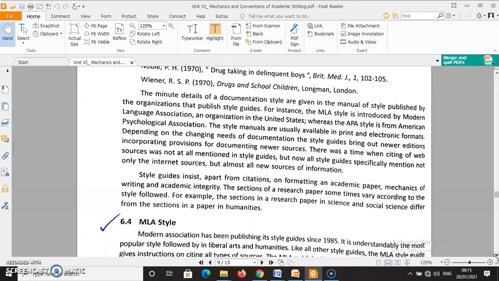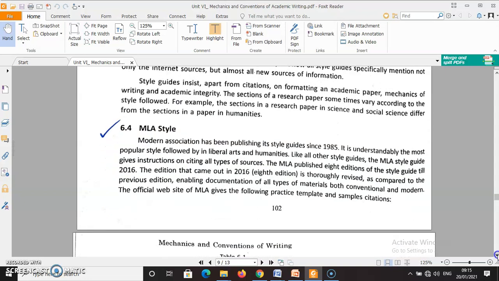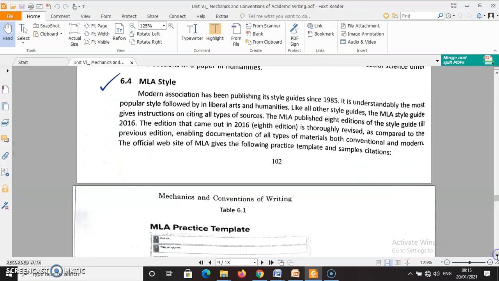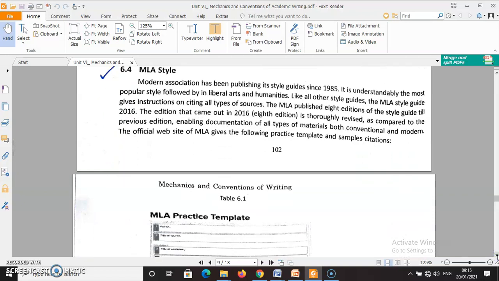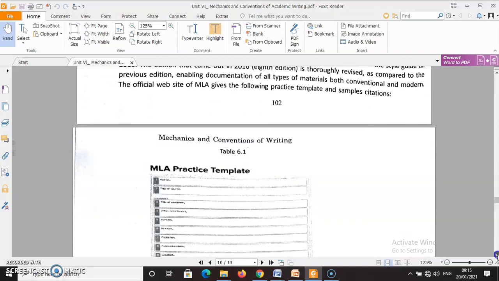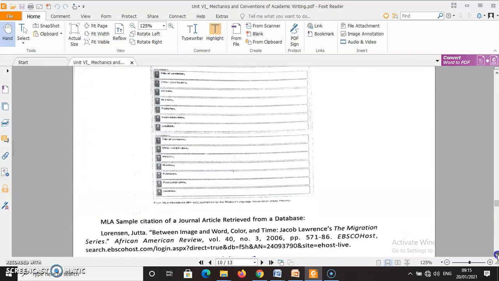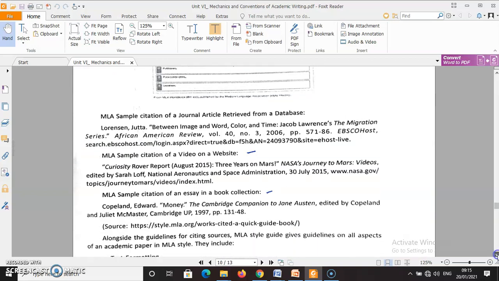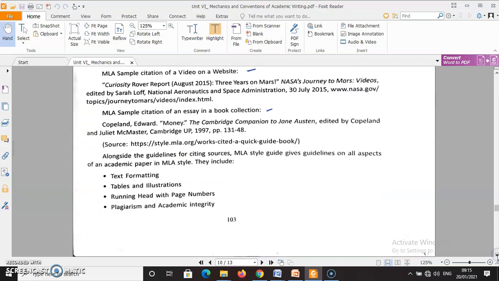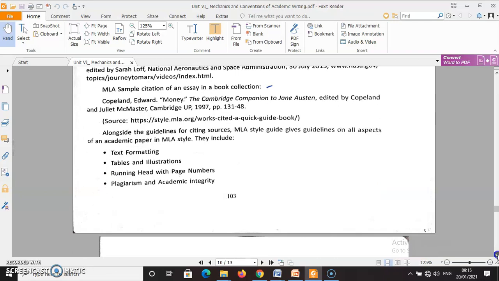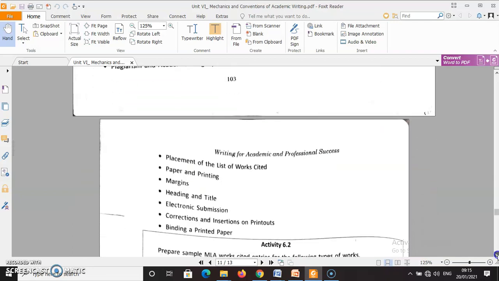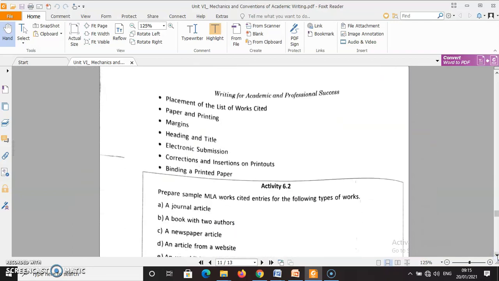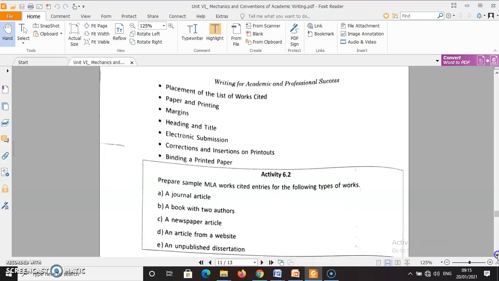Okay, so the first one is MLA style. The Modern Language Association has been publishing its style guide since 1985. MLA means Modern Language Association. This is a style that is mostly used for writing in humanities. Okay, there are certain samples given on pages 103 and 104. You have to go through them in order to answer certain short answer questions.